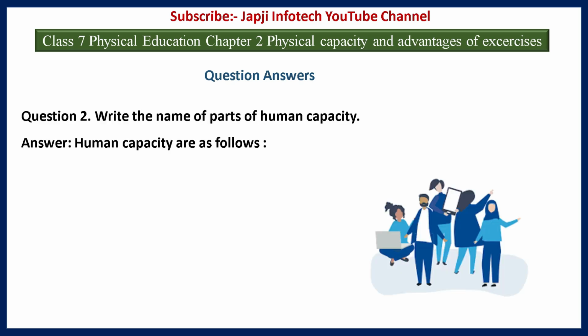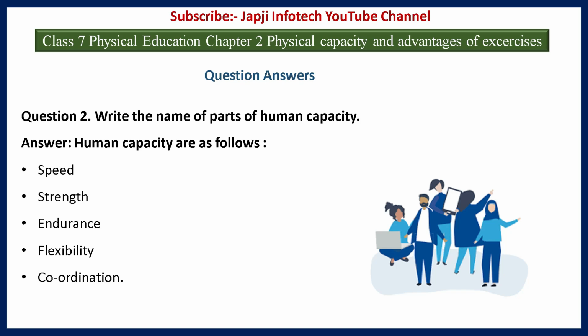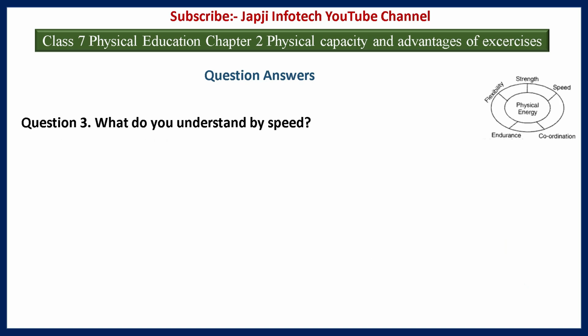Second question is, write the names of the parts of human capacity. And the answer is, human capacity parts are as follows. The first one is speed, second one is strength, third one is endurance, fourth one is flexibility, fifth one is coordination.